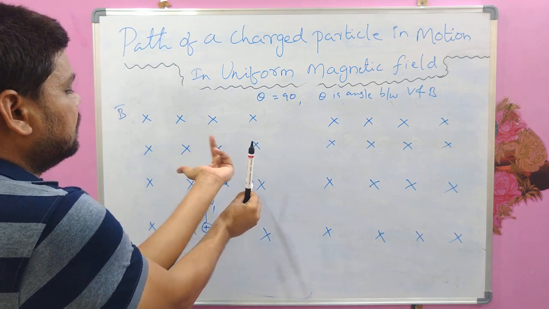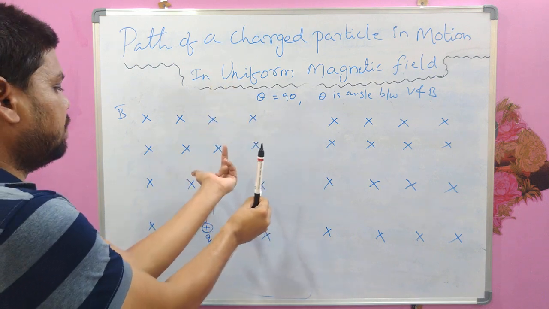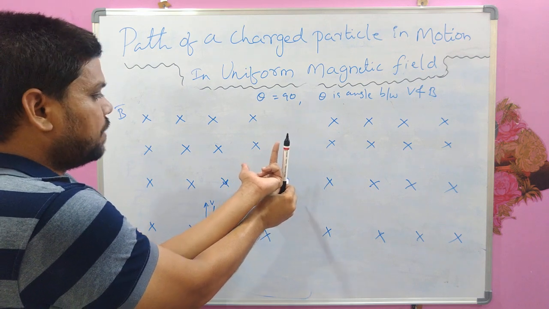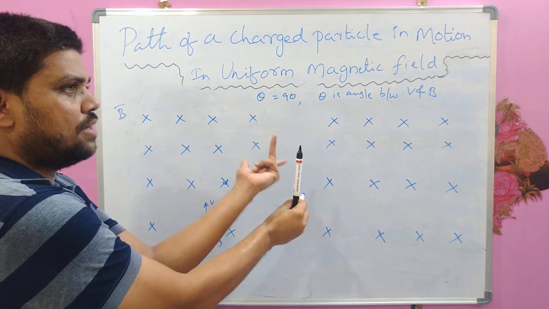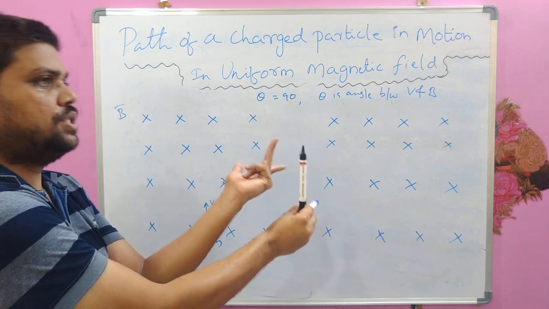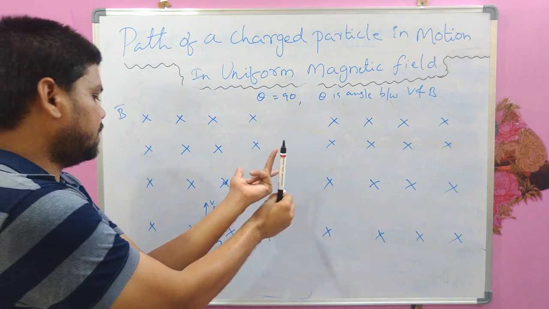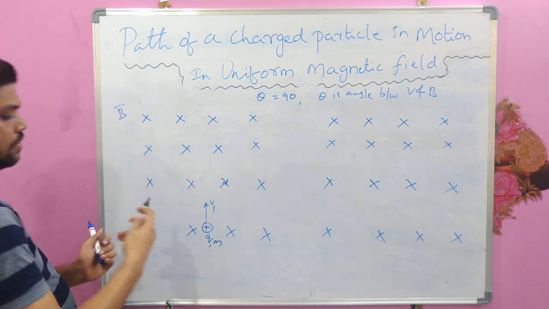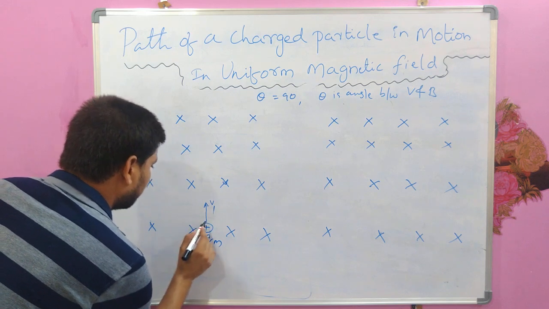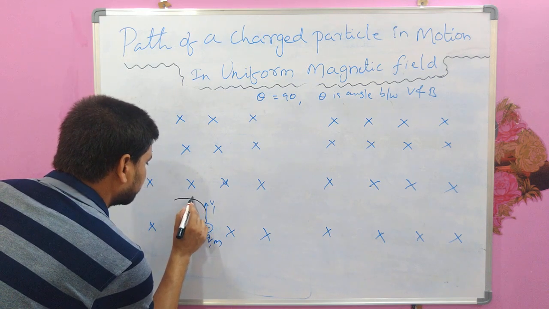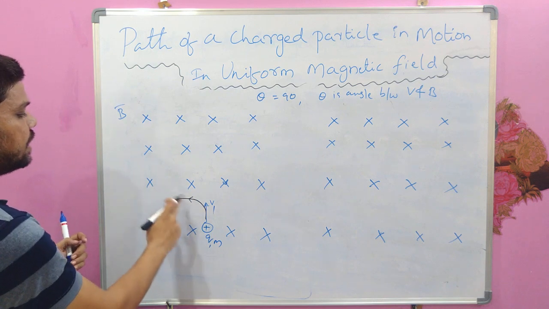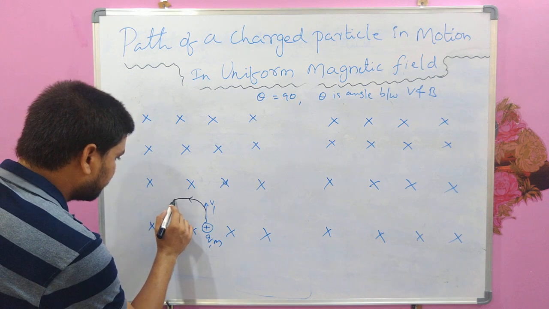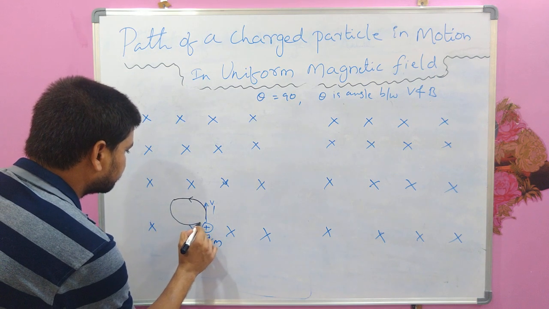So just stretch your fingers like this. Your forefinger represents the magnetic field direction, and your middle finger represents the charged particle motion, the current direction. Basically, what is the current direction? It is the positive charge motion direction. So the force here will act towards the left side. So the particle will move in this direction, and at every instant of time the magnetic force acts perpendicular to the velocity, and hence it completes a circular path.